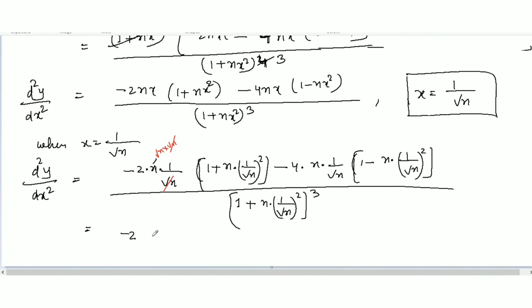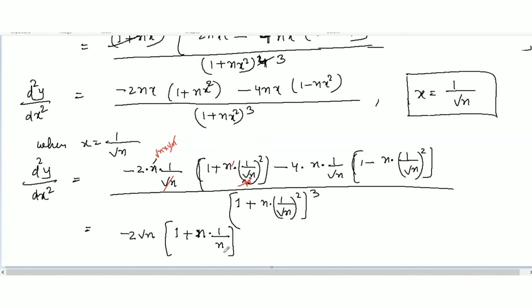So I will write it down minus 2 square root of n here. And then here, this whole square is going to be n after calculating. So this and this will be cancelled. So here you have left 1 plus 1 over n.